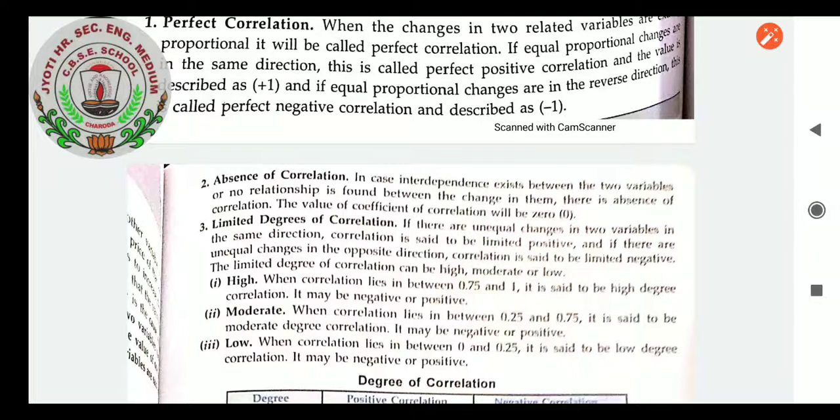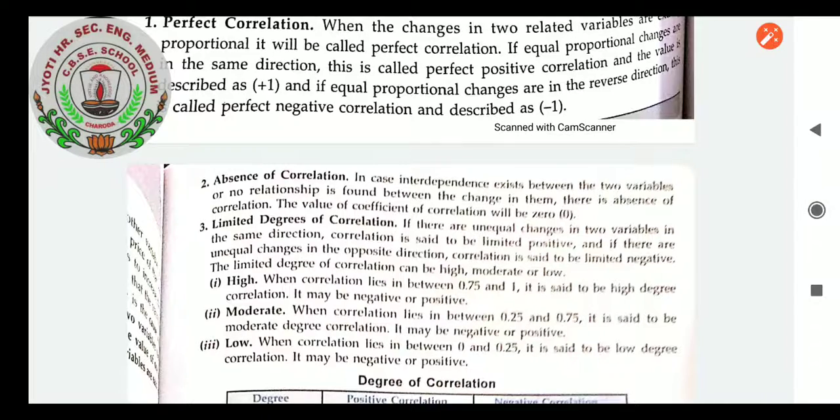The value of the coefficient of correlation will be 0. So remember, when changes in two related variables are exactly proportional, it is perfect correlation, and when no relationship is found between the changes, there is absence of correlation.